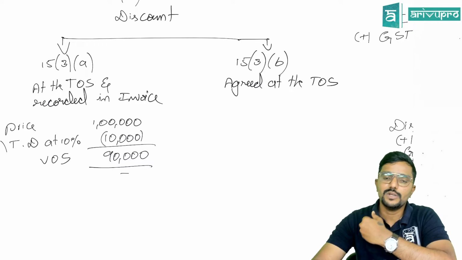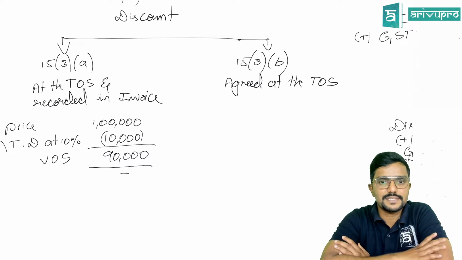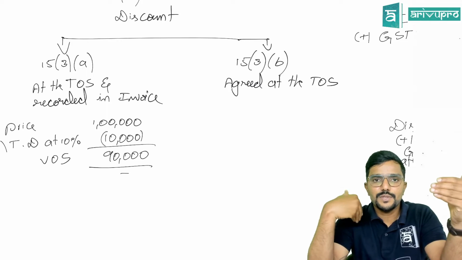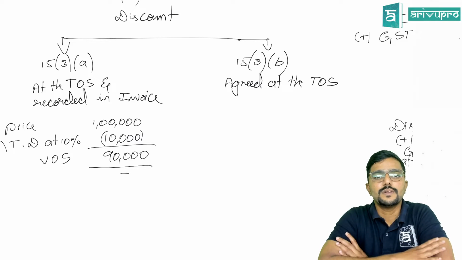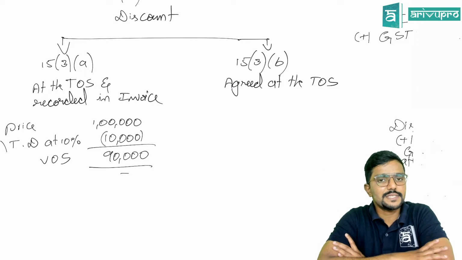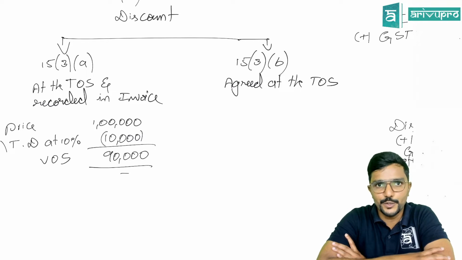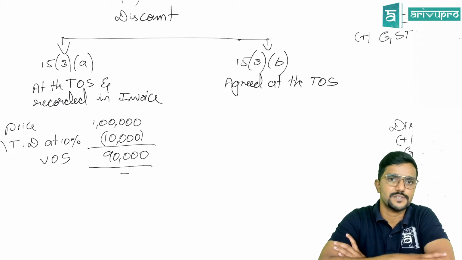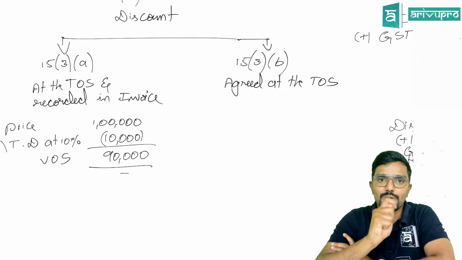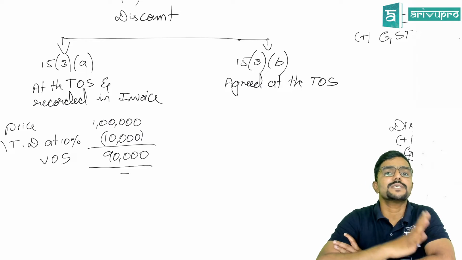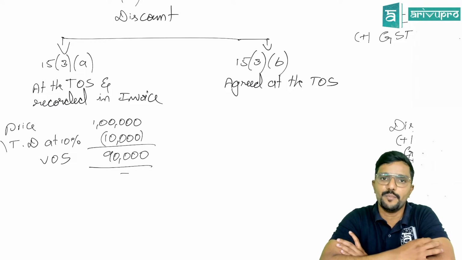Or else, one more discount. Let me give one more example: quantity discount. Now, please pay attention. I am the supplier. You are the recipient. I have told you, see recipient, if you purchase more than 1 lakh units from me during the year, I will give you 10% discount. If you purchase 1 lakh units or more in a year, I will give you 10% discount. This is the promise I have made you.